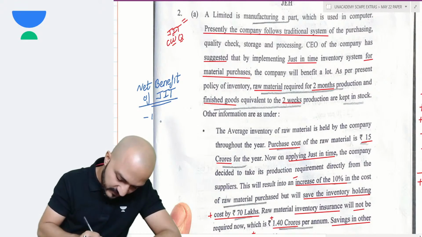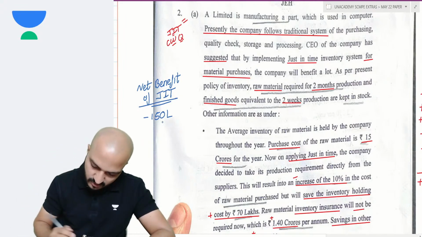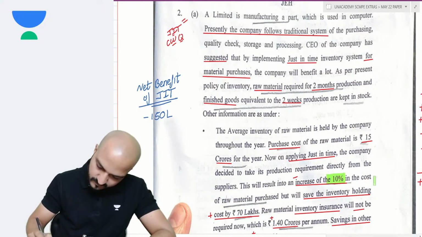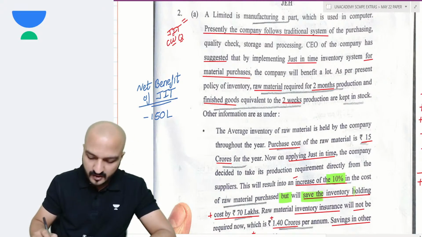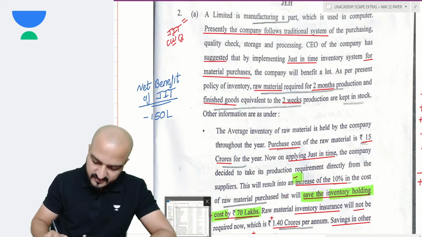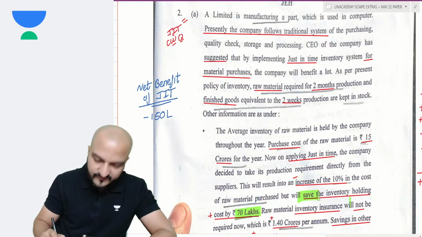I'll just mention 150 lakhs, negative, because this is an increase in my purchase cost because of JIT. But it will save inventory holding cost by 70 lakhs. So just like I did this minus, then 70 lakhs inventory holding cost is being saved.